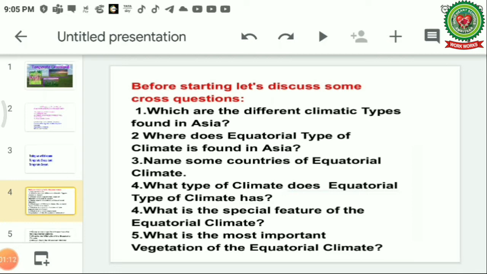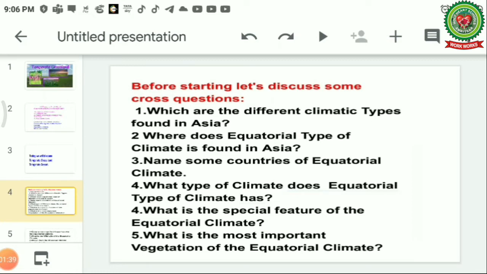Which are the different climatic types found in Asia? Where is equatorial type of climate found in Asia? Name some countries of equatorial climate. What type of climate does equatorial type of climate have? What is the special feature of equatorial climate?